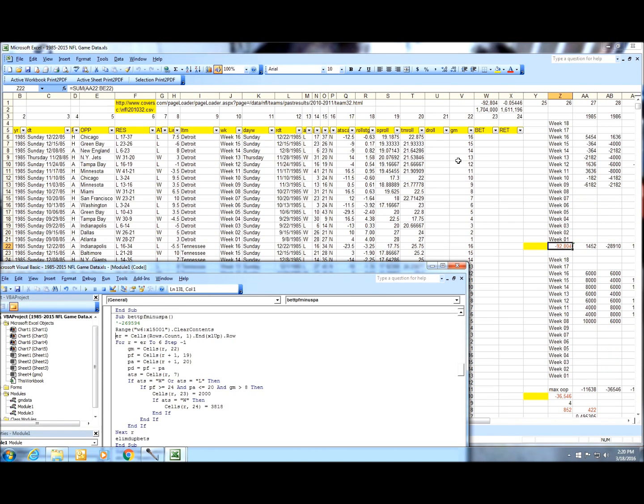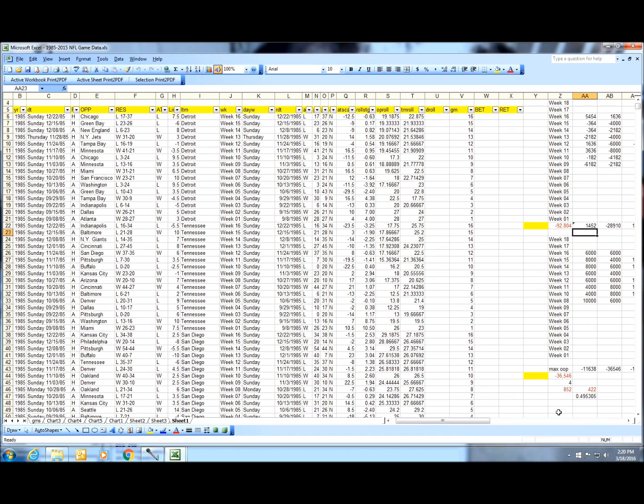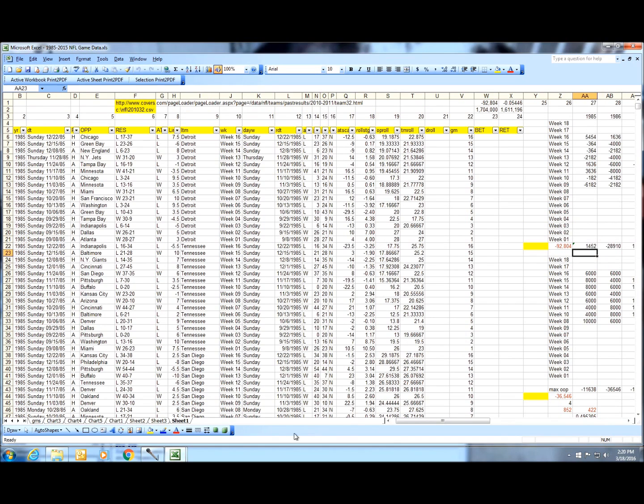And it's done. A lot fewer bets you would have made, but it's still a loser. You're at 92,000. Of course, you're just making fewer bets. As a percentage, your out of pocket would have been minus 36,000. You're at 49%, so you're still less than 50%. So not a good strategy. So that's a myth debunked.